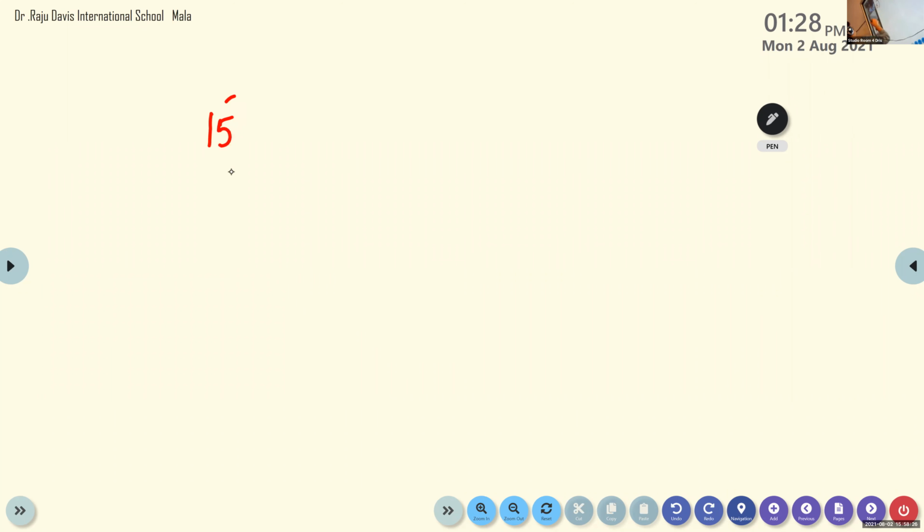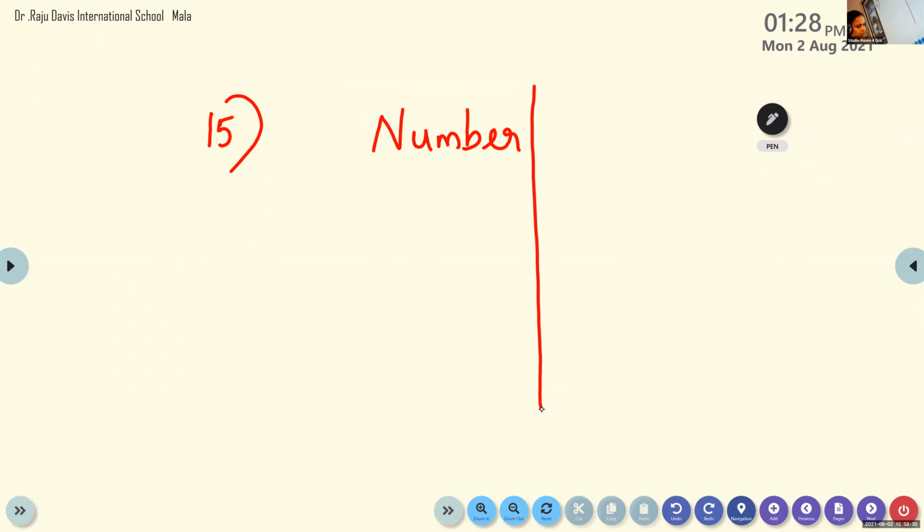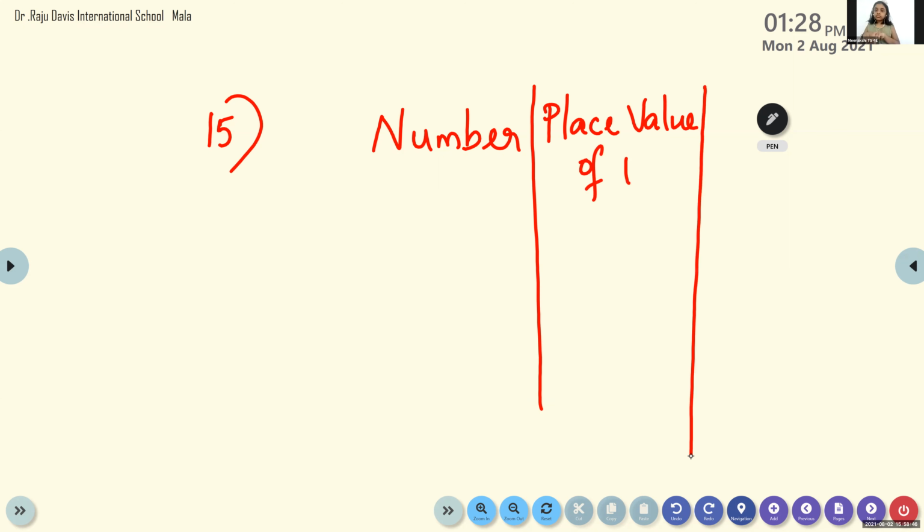Okay. Now, children, you have to draw a table here. In the first column, we will write the number. Second, the question here: find the place value of 1, and the face value of 1.